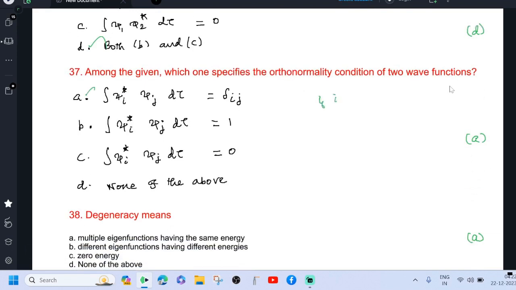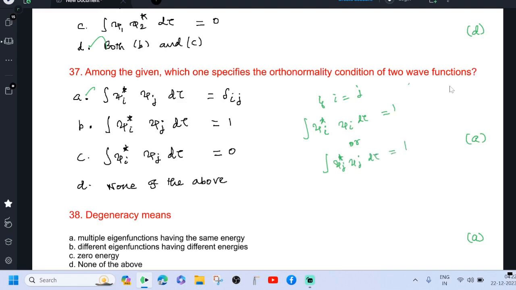If i equal to j, you may write psi i star psi i d tau equal to 1, or psi j star psi j d tau equal to 1.